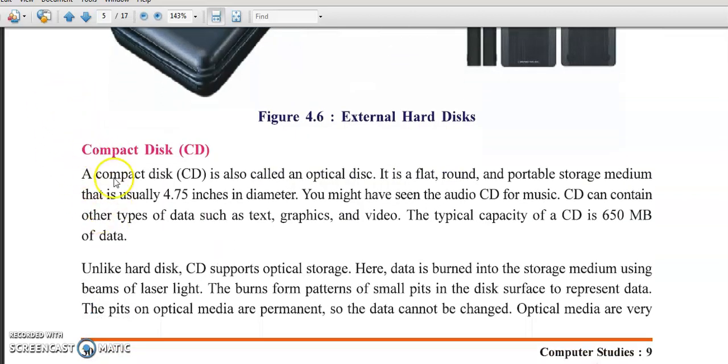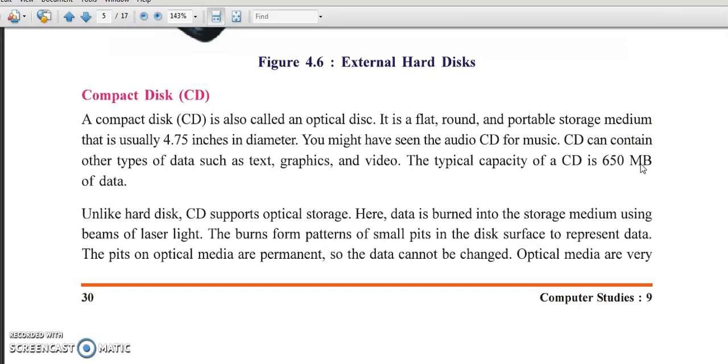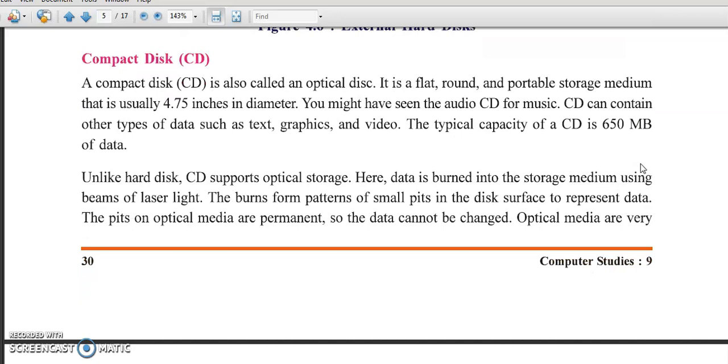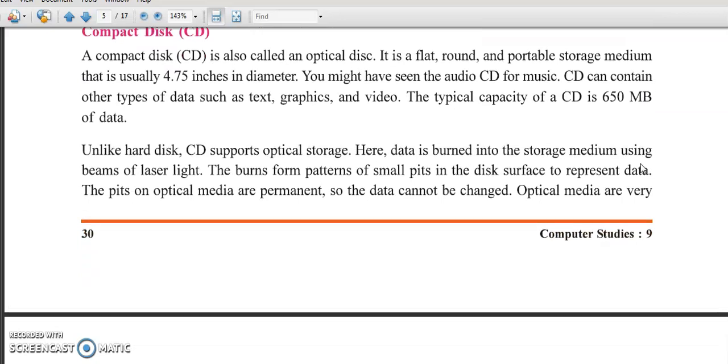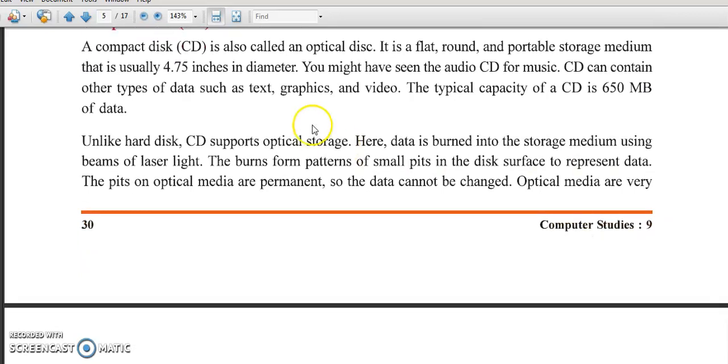Compact disk. You are familiar with this compact disk, the CD drive. A compact disk is also called an optical disk. It is a flat, round, portable storage medium that is usually 4.75 inches in diameter. You might have seen an audio CD for music. We use a CD for watching a movie or a game, borrowing a game from your friend's computer to your computer.